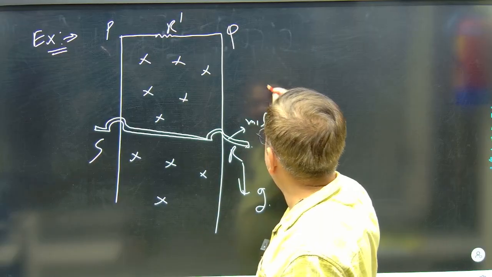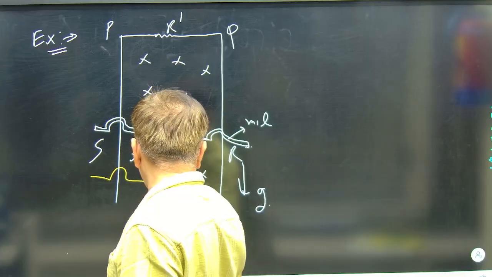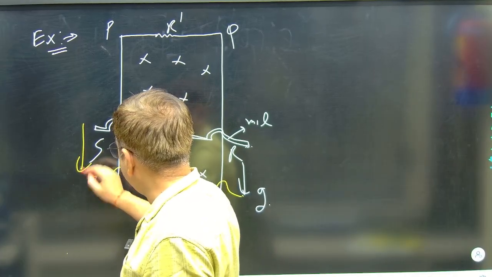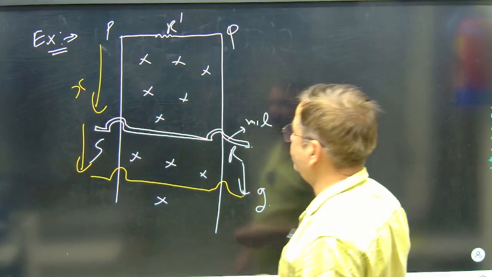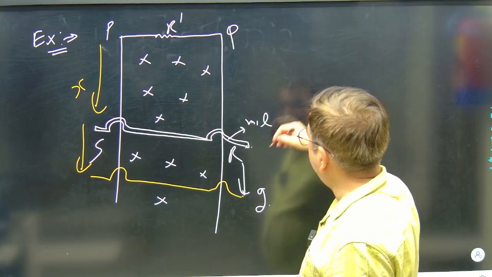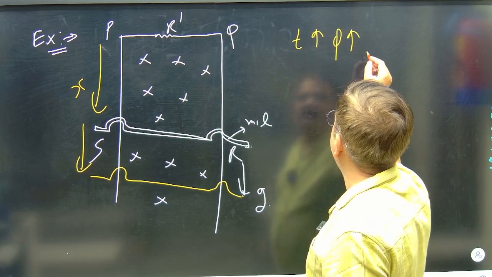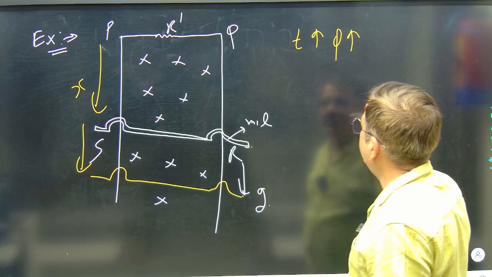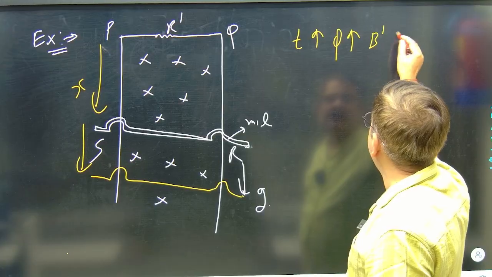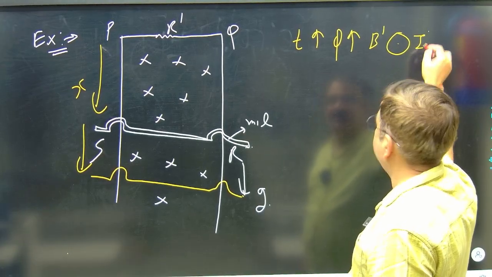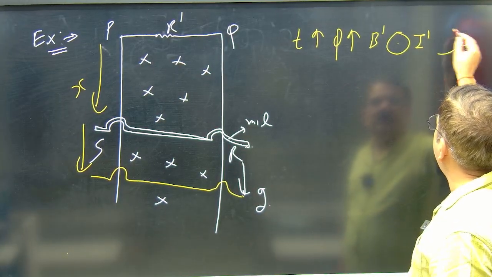It is coming down, so the flux is again increasing, because after a certain time the rod has moved to the next distance. So the flux is again changing as a function of x. The rod is changing position and will fall down. Initially, with time, flux is increasing. Now the induced EMF will cause a B dash that is opposite, so the current I dash I can also guess in the arrangement, and that is anti-clockwise.